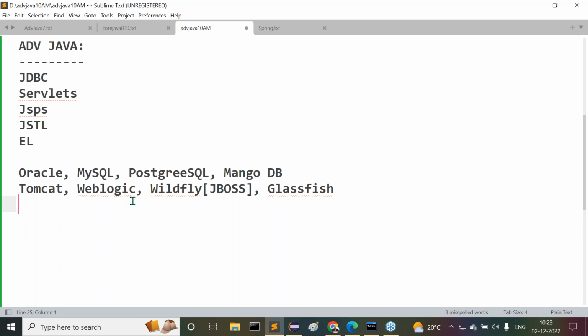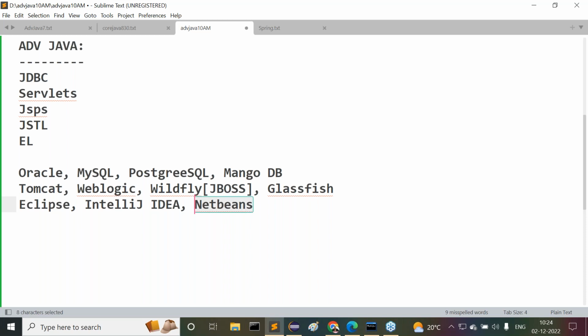What things do we require? If you observe this point, we need some IDEs to prepare our applications. What IDEs are we going to use for our application development? We are going to use the Eclipse IDE. Next one is IntelliJ IDEA. Both the IDEs I'm going to prepare. But when we go to the frameworks level, not advanced Java, then I will go for the NetBeans IDE.